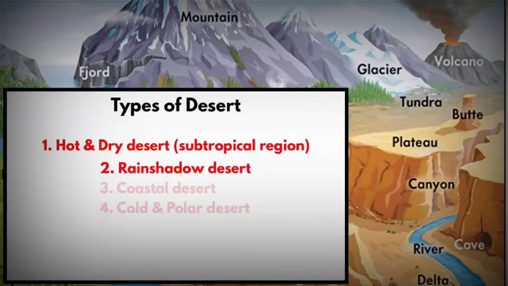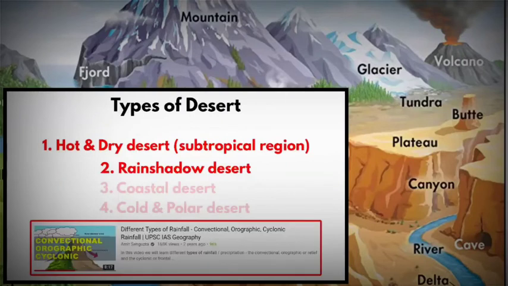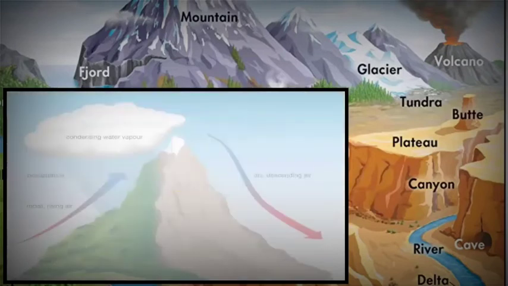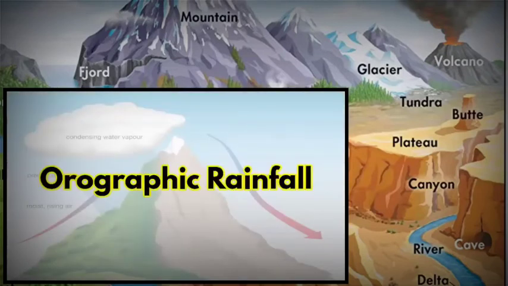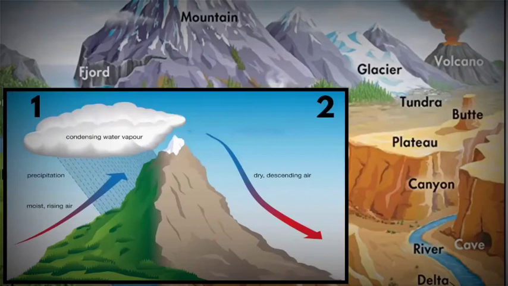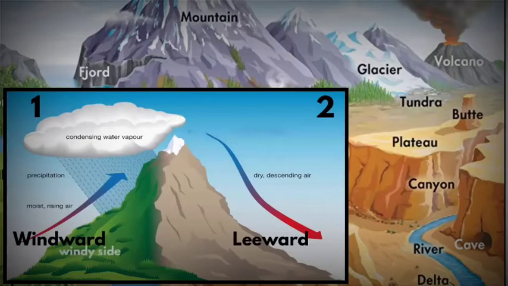The second type of desert is rain shadow desert. I want you to watch a video where I have explained different types of rainfall, in which I have explained orographic rainfall. There are 2 sides of a mountain: the windward side and the leeward side. Windward means the side of the mountain which faces a lot of wind. As a result, rainfall occurs. And the leeward side is the opposite side, where it is dry and there is no wind. That means there is very little or no rainfall at all on the leeward side of a mountain.